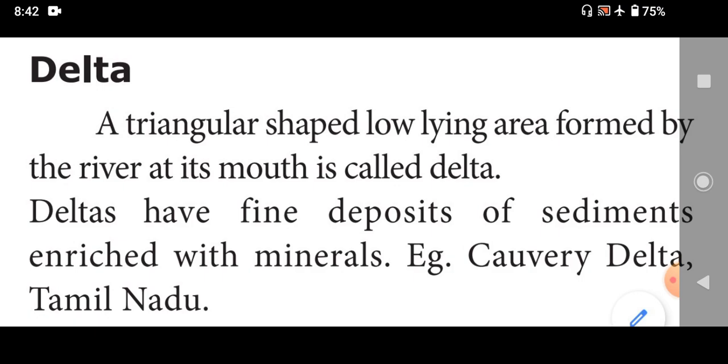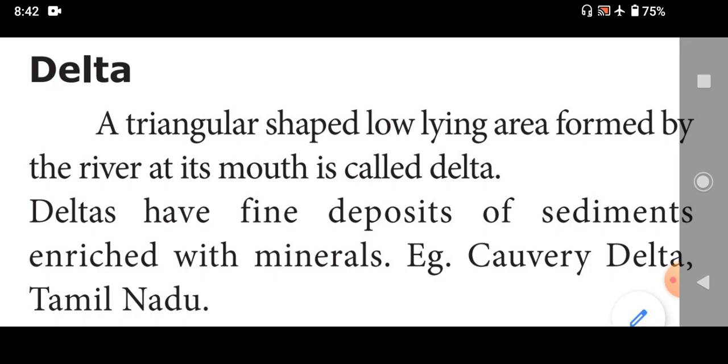Delta, a triangular-shaped low-lying area formed by the river at its mouth, is called a delta. This delta has fine deposits of sediments, which means the soils are rich in minerals. For example, the Kaveri Delta in Tamil Nadu.